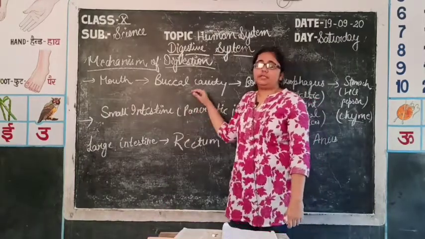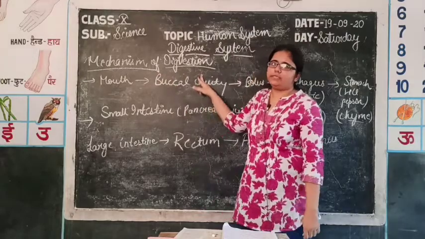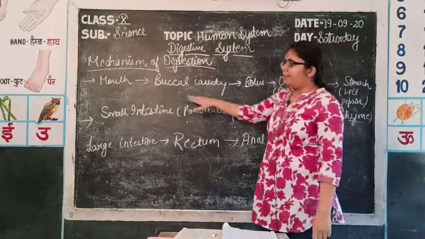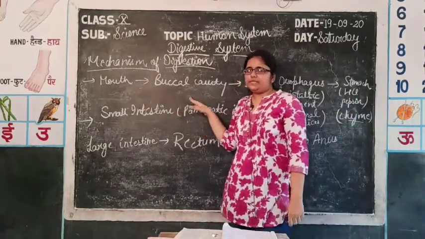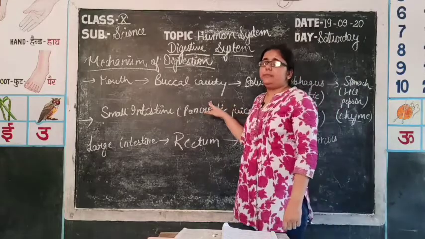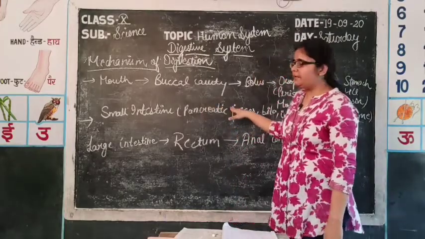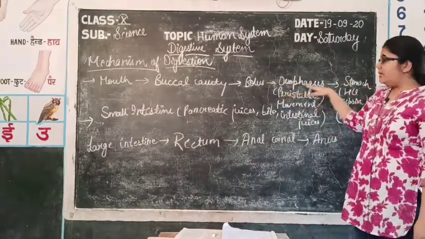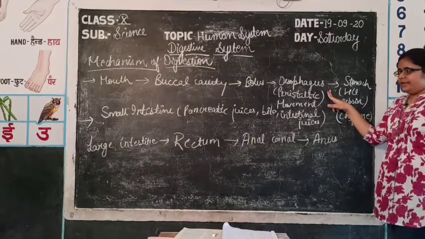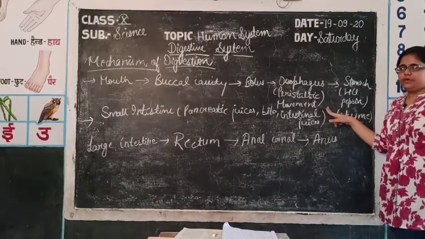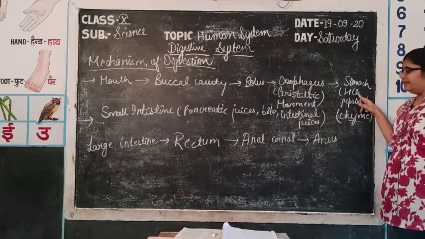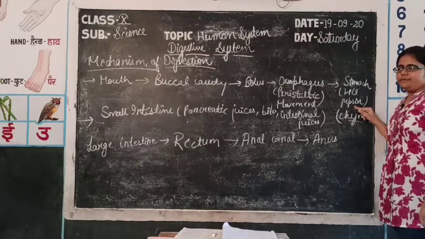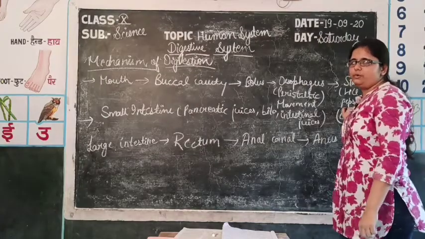Now let's start the discussion of the mechanism of digestion, which starts from the mouth and finally ends at the anus. First of all, through the mouth, food enters the buccal cavity where saliva is present, in which 30% of starch is digested and food becomes sticky and softer, a ball-like structure, that is a bolus, which comes into the esophagus. By the peristaltic movement in the esophagus, food reaches the stomach, where in the presence of acidic medium by HCl and the protein digesting enzyme pepsin, digestion takes place and food is stored for 4 to 5 hours.